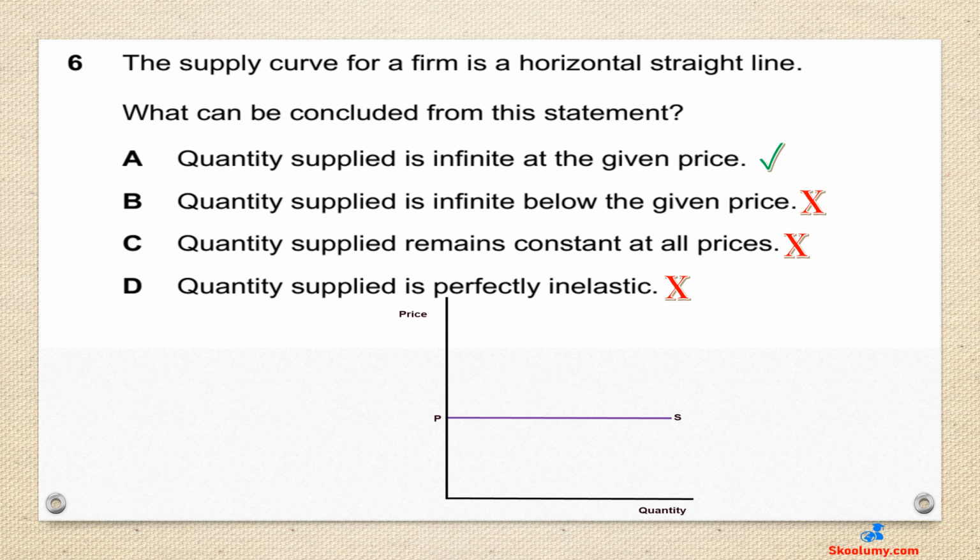Perfectly or infinitely elastic supply is one in which the price remains the same no matter the quantity supplied. It is a horizontal line. A change in price will produce an infinite change in quantity supplied.